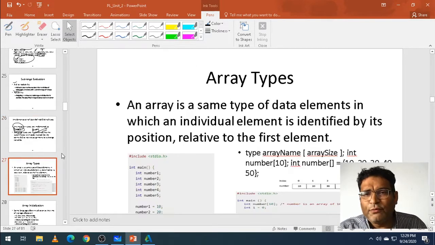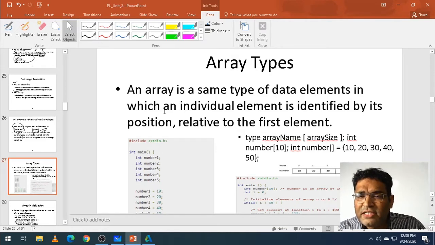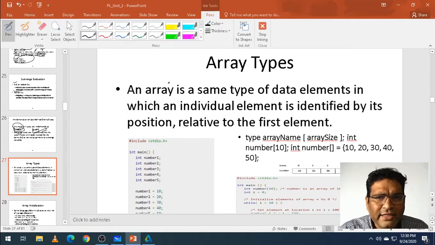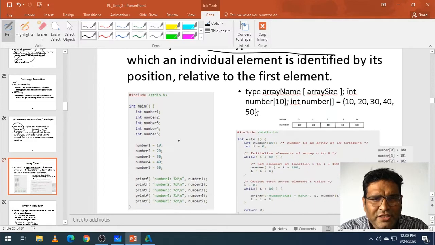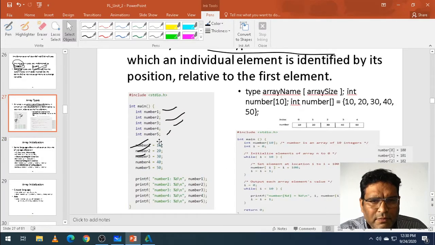Now we have seen what is meant by array. Array is the same type of element. An individual element is identified by its position. Array is nothing but a collection of same-type elements. For this, let's take an array. An example is given: include, int main, numbers 1, 2, 3, 4, 5. I haven't defined any array here, and 1, 2 are all numbers. Number 1 is 10. The print value.